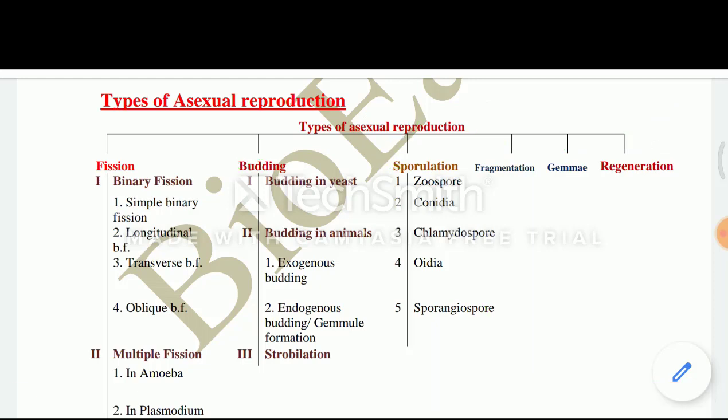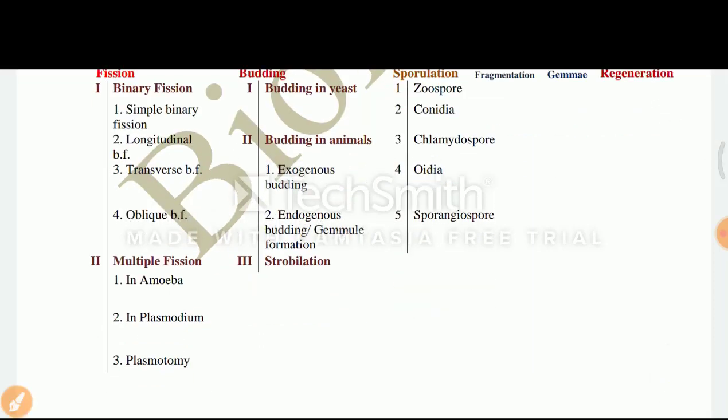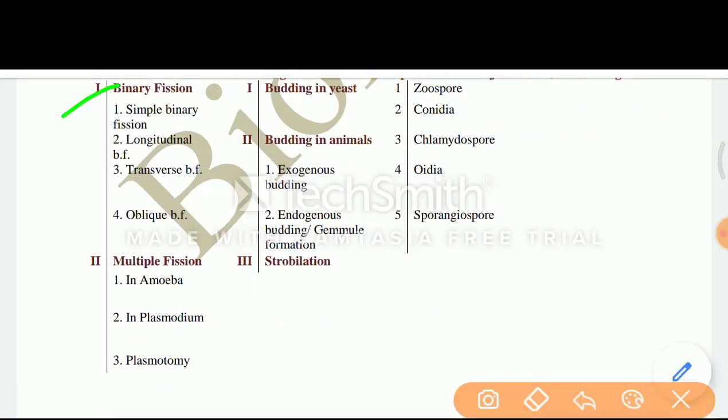Fission is of 2 types. Number 1 is binary fission, number 2 is multiple fission. Binary fission is of 4 types, like simple binary fission, longitudinal binary fission, transverse binary fission, and oblique binary fission. Now multiple fission is of 3 types: in amoeba, in plasmodium, and number 3 is plasmotomy.